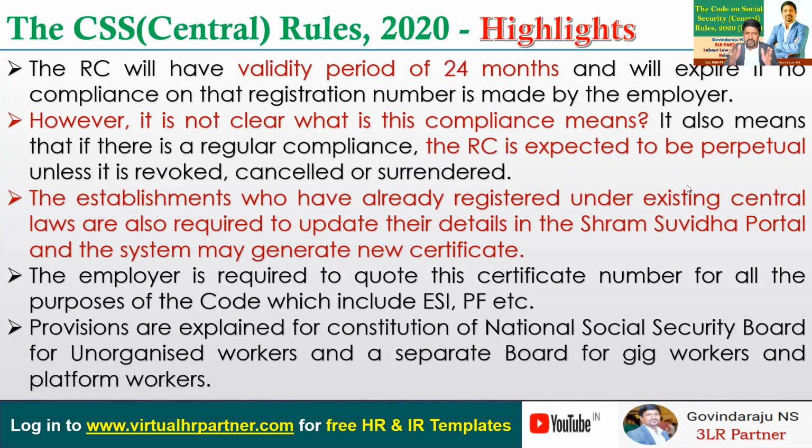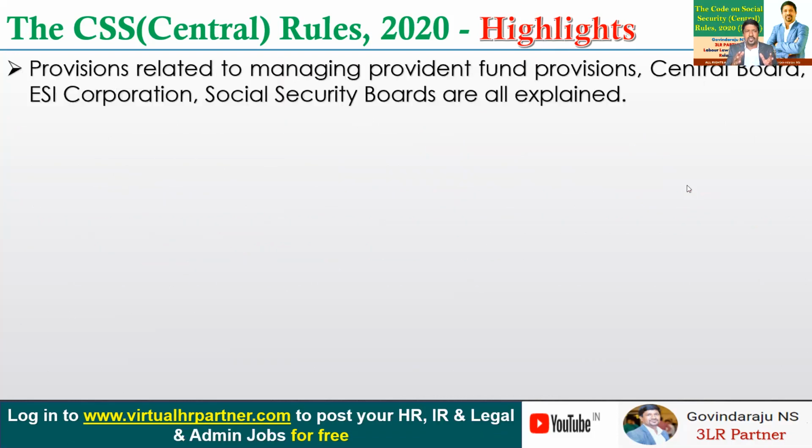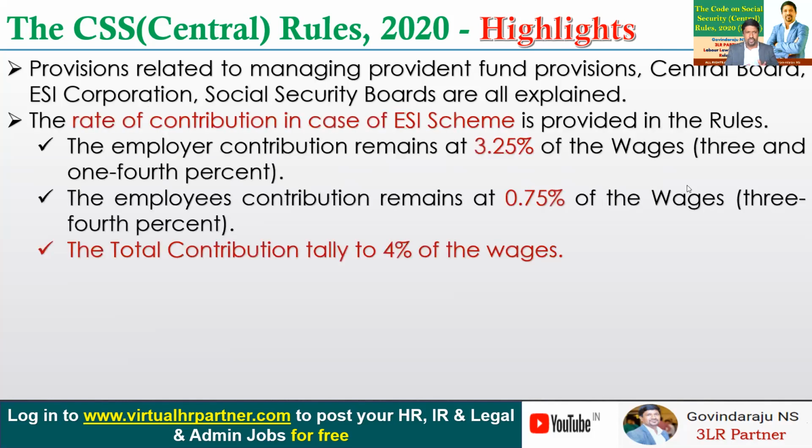And provisions are explained for the constitution of a National Security Board for unorganized workers, and also a separate board for gig workers and platform workers. Now going ahead, friends, the provisions related to managing provident fund and ESI Corporation, and social security boards are all explained in the rules. The rate of contribution in the case of the ESI scheme is not defined or prescribed in the code, whereas in the code it is left to the central government to prescribe.